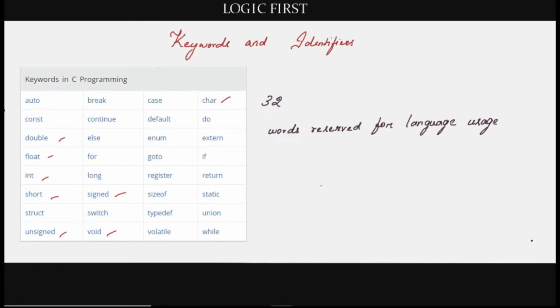Also note that the keywords are case sensitive in C language. It means that you have to exactly type everything in the lowercase letters. If you try to declare a variable with capital INT, or full caps like this, these are not allowed.